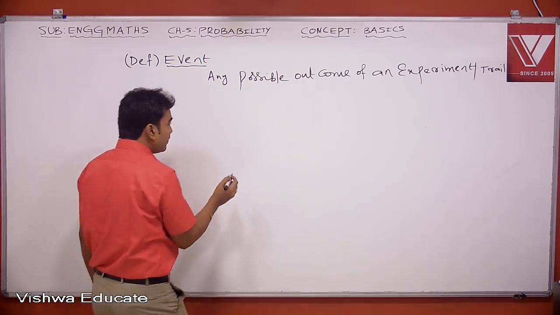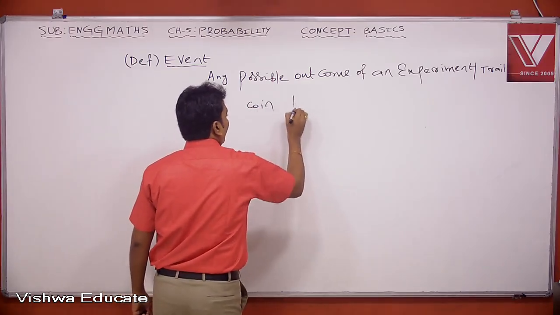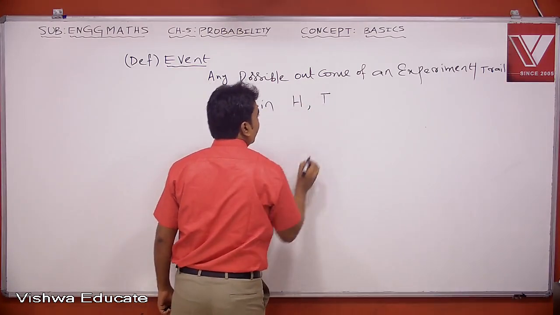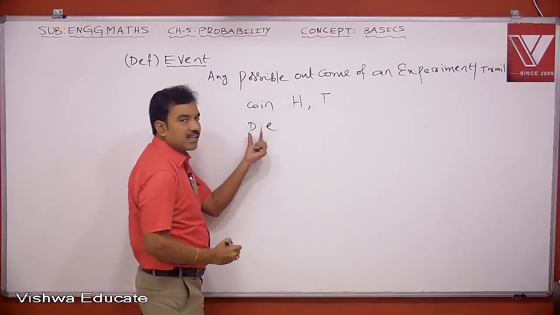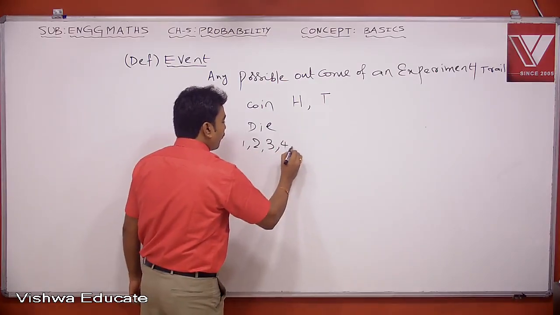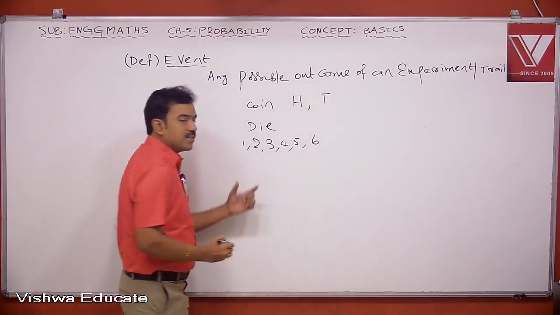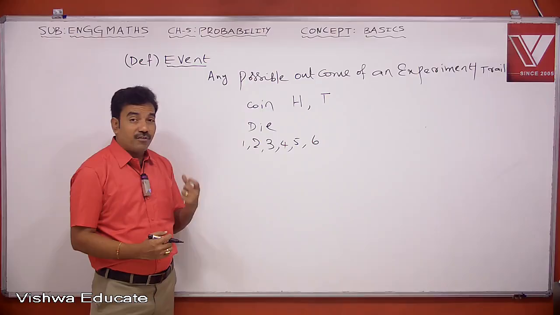Suppose when you toss a coin, the possible outcomes are either head or tail. Suppose when you roll a die, basically a die has 6 faces. So the numbers are 1, 2, 3, 4, 5, 6. Basically you won't see numbers, but the number of dots will appear.